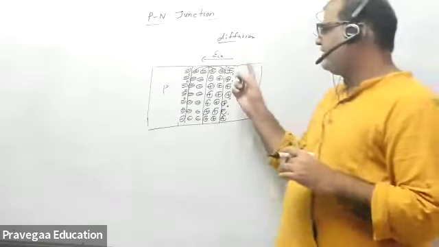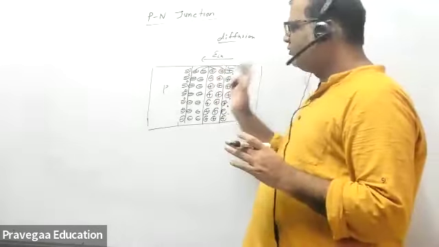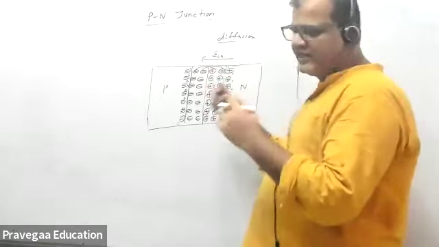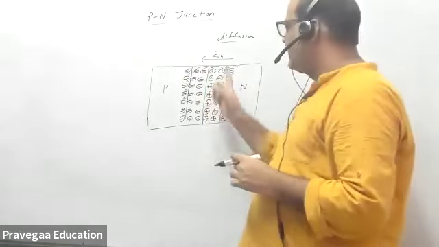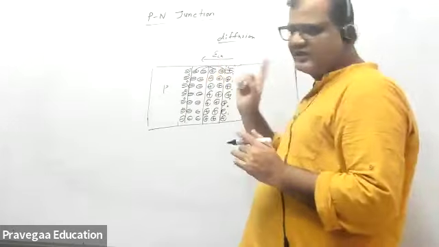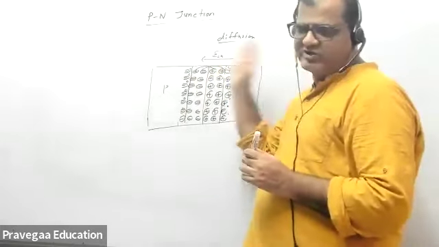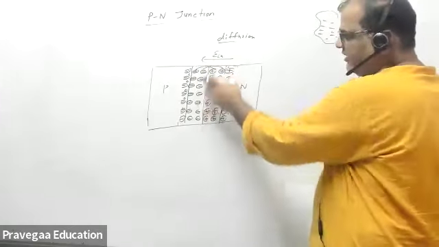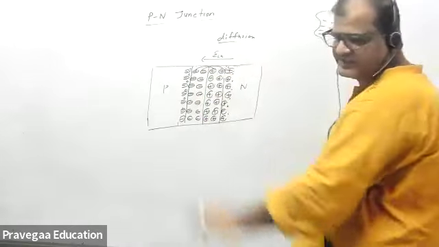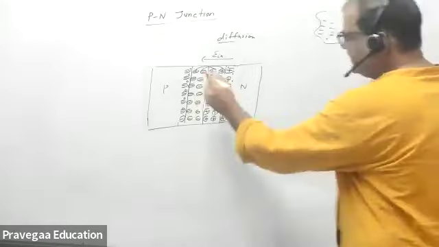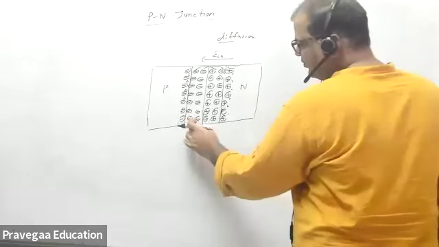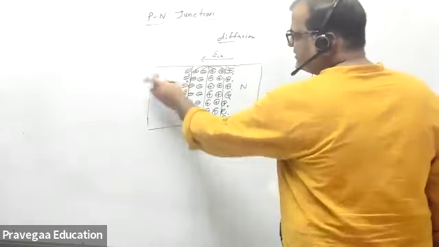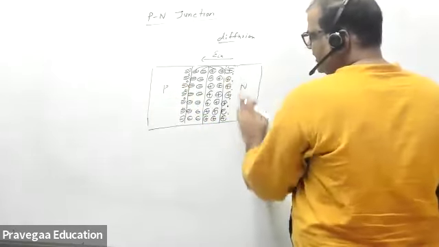Whenever an electron moves, it combines with a hole, and now charges are present. Slowly an electric field develops, and in steady state, this electric field will stop further diffusion of charges. Because there is an electric field, there is a potential difference. This side is higher potential, this side is lower potential, and on this side there are no charges. It is neutral.